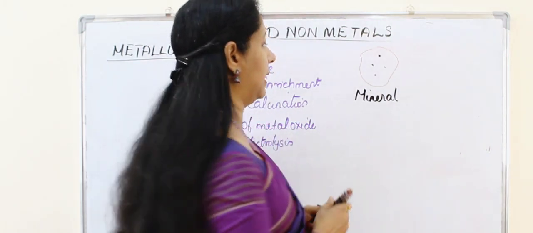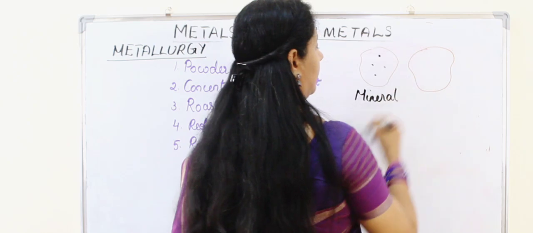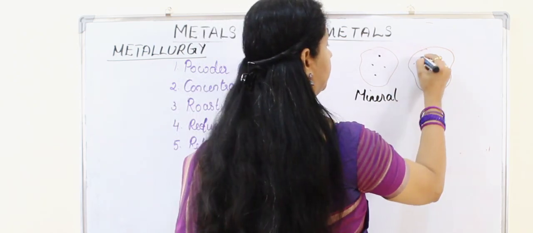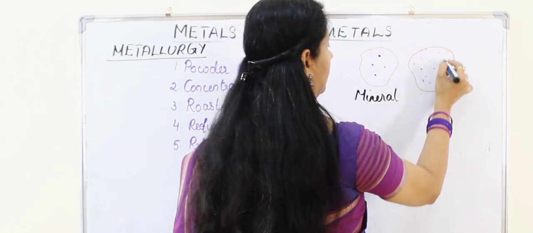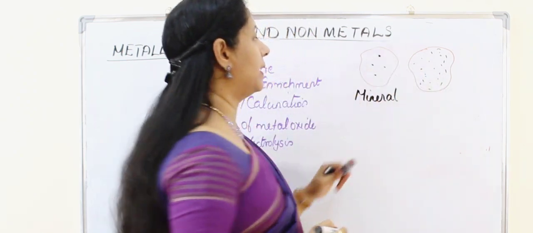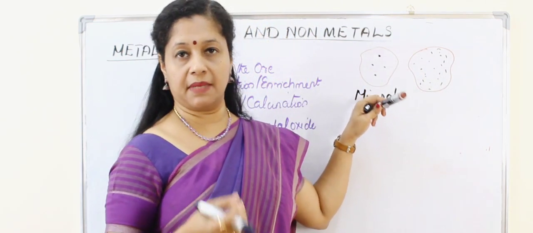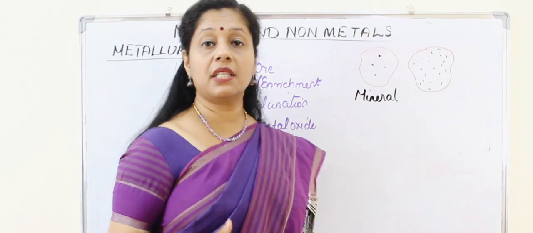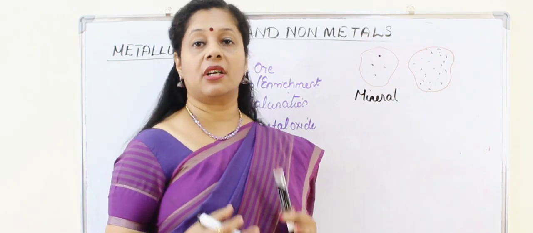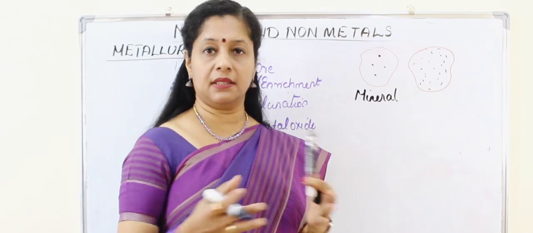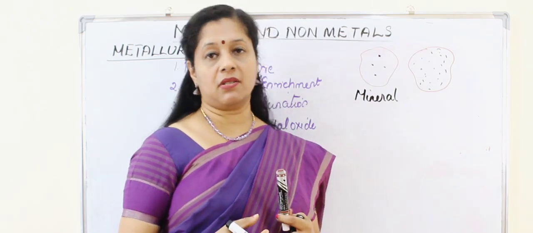There is another mineral with lots of metals in it. Okay, so here in the first one you see very little metal content. In the second one, a large amount of metal is present in that element or compound. It need not be rock, it can be the earth crust, any compounds also.